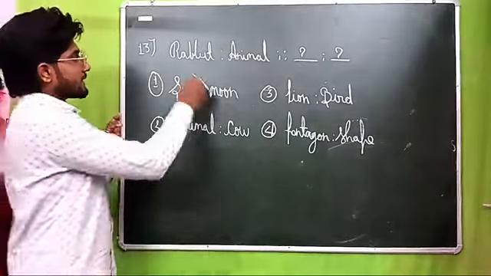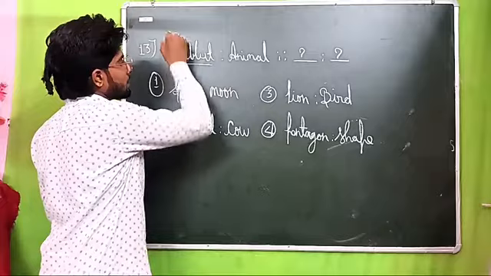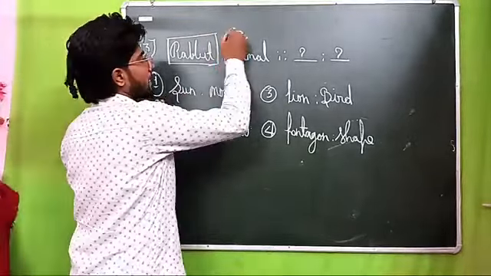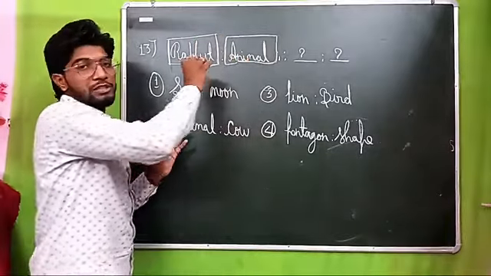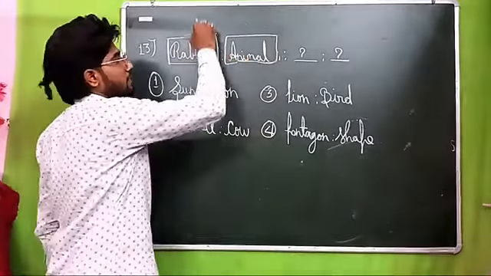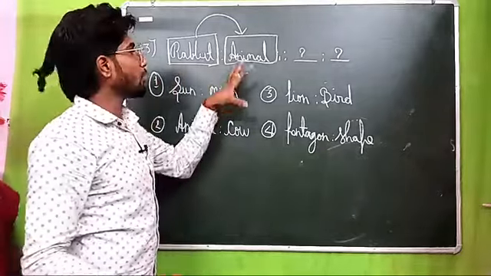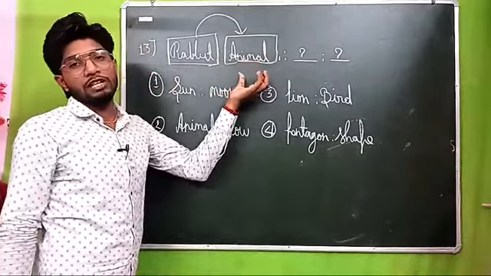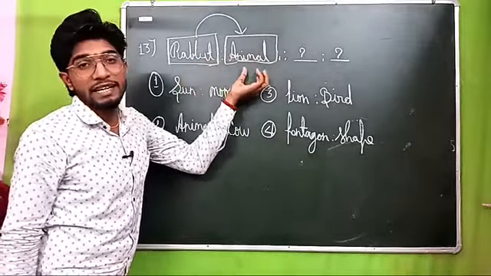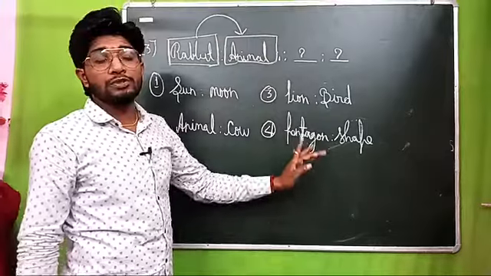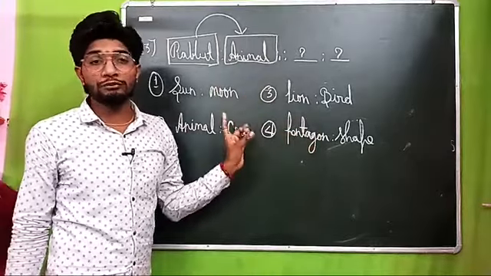Now here understand the name of the animal. Getting my point? Rabbit is the name of an animal. That means first word is telling about the word number second. Rabbit is one kind of animal, the name of an animal. Here you can say rabbit is an animal. That means the first option is related to the second option, and the second option is telling about the first option.